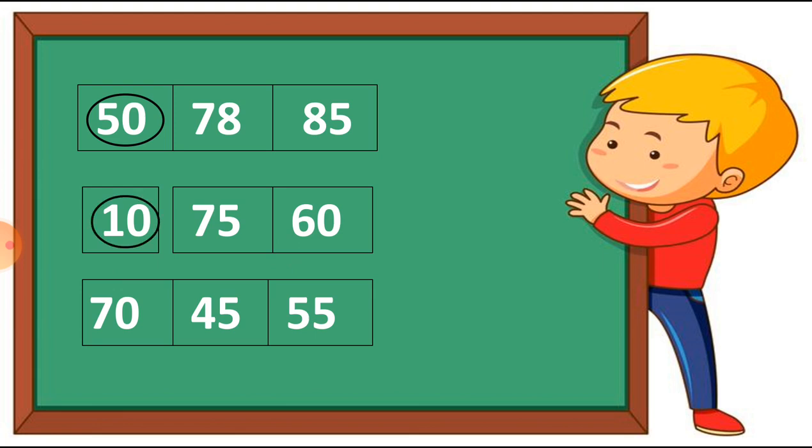You can see I circle on the 10 number. Next one, 70, 45 and 55. So here the number 45 is the smallest number. So we have to circle on the 45 number. Hope you understood this, how to circle on the smallest number with the given numbers.